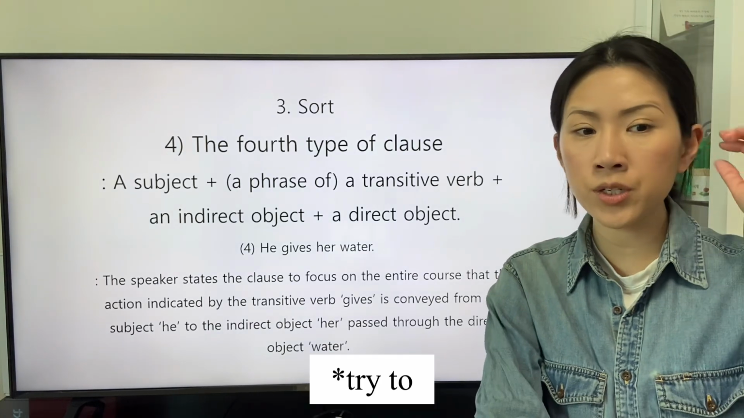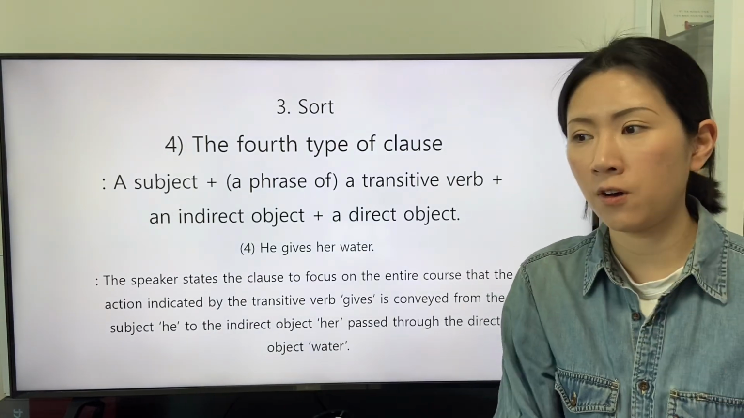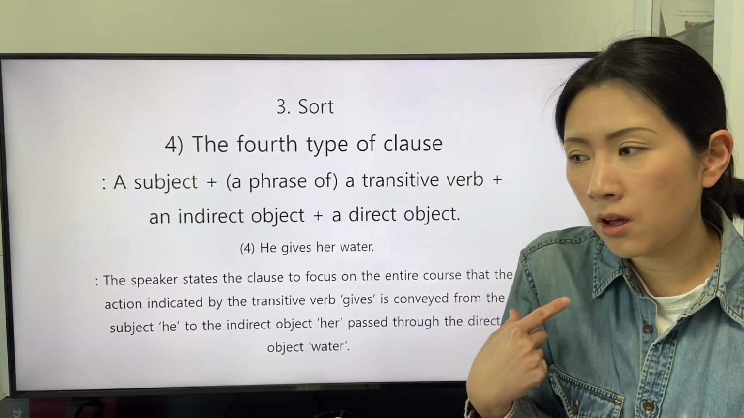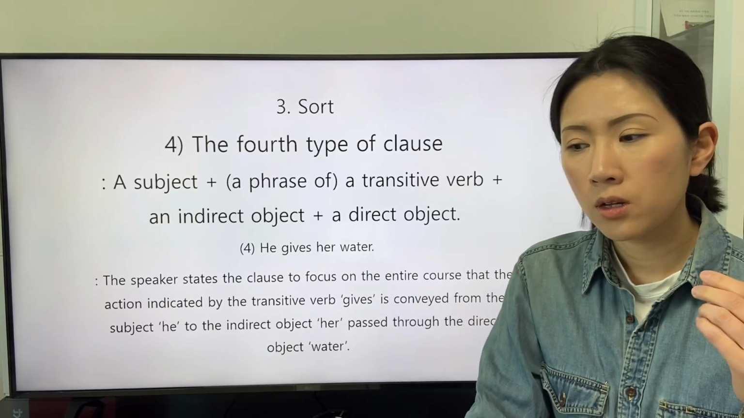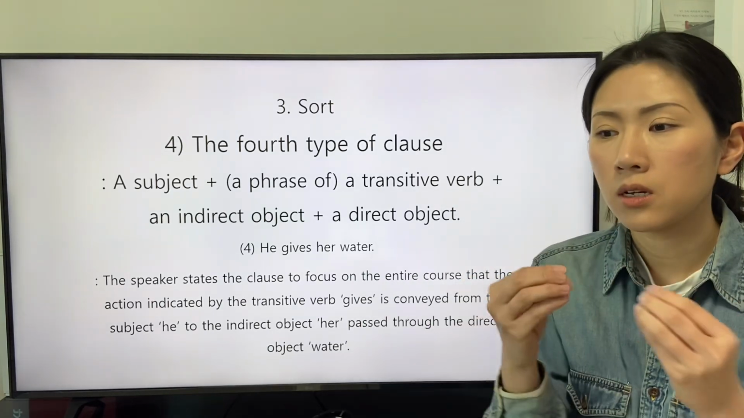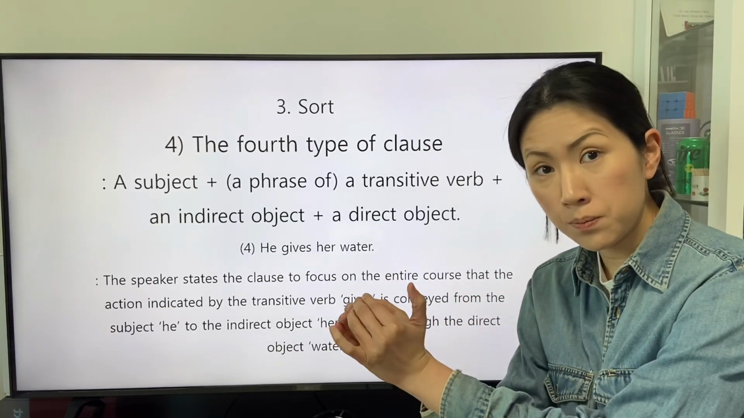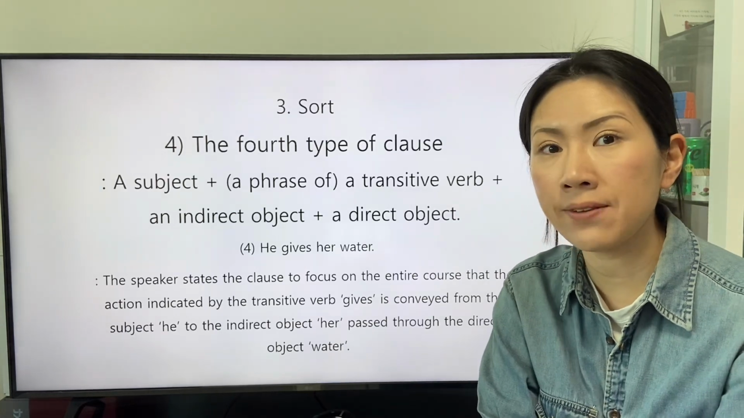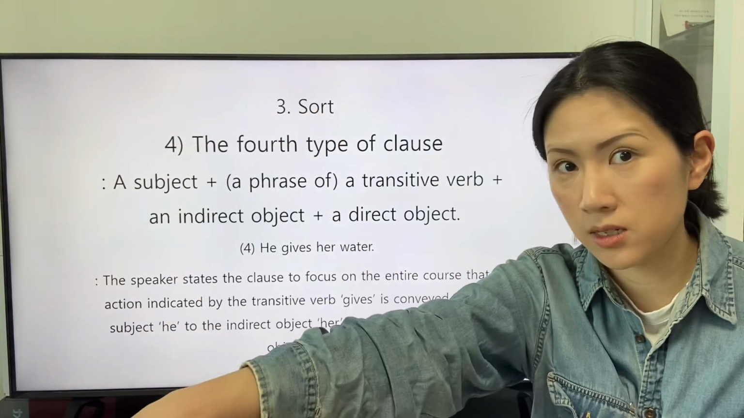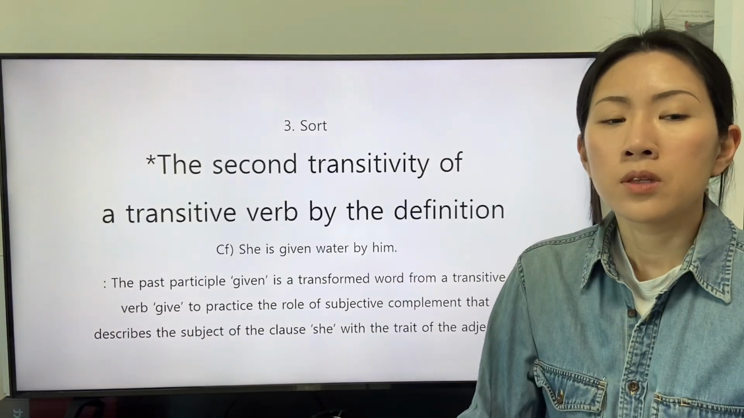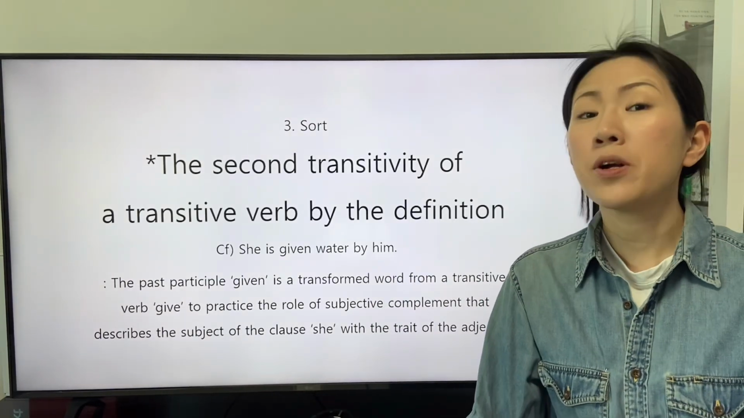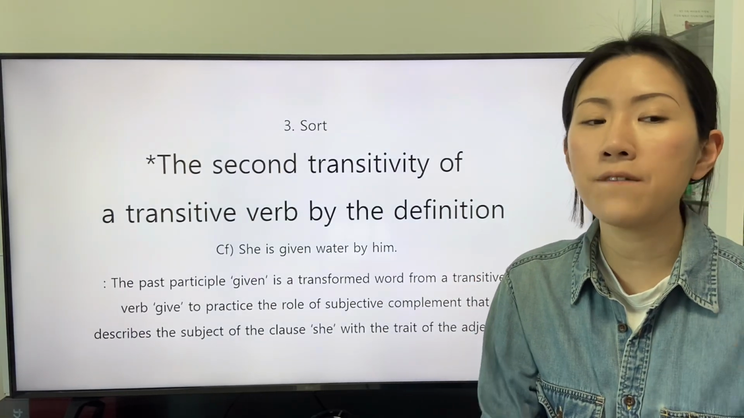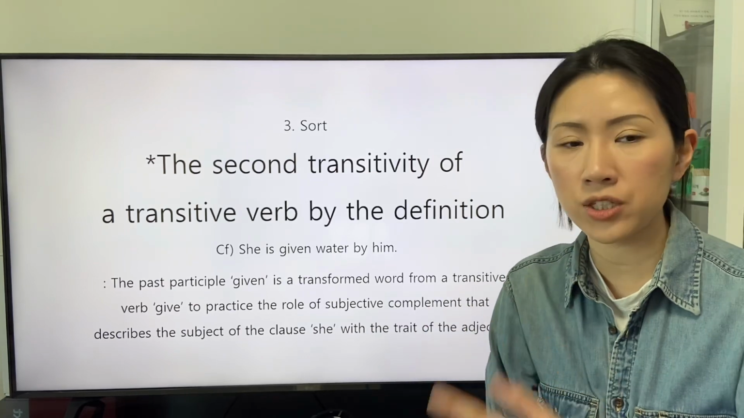We will try to think of the perspective of the indirect object her. At the perspective of the indirect object her, the indirect object receives the direct object water and the action indicated by the transitive verb gives from the subject. In this perspective, we will study about the second transitivity of a transitive verb by the definition.